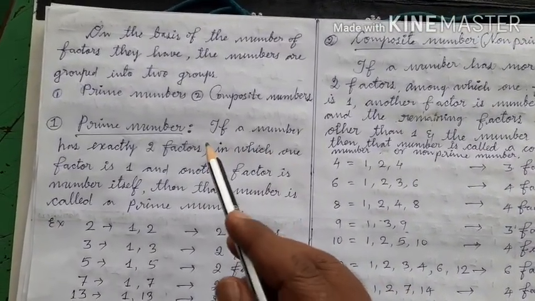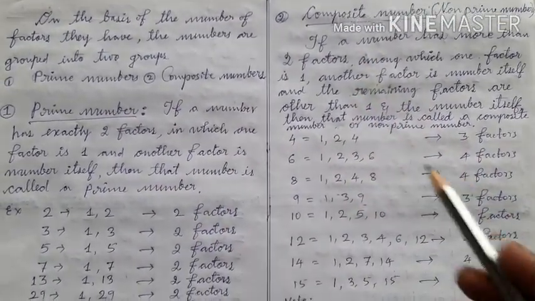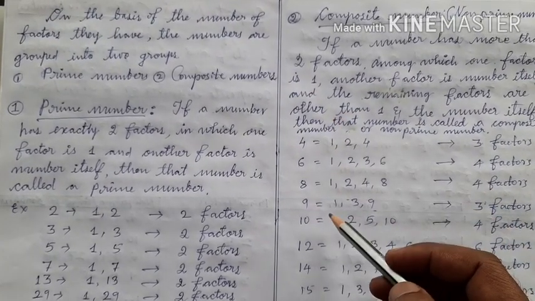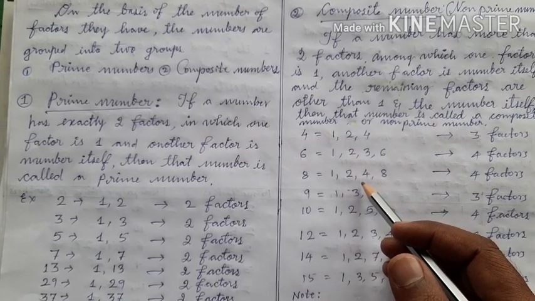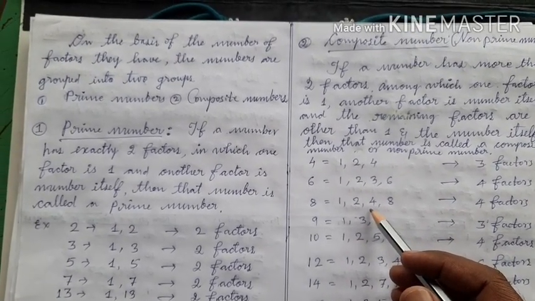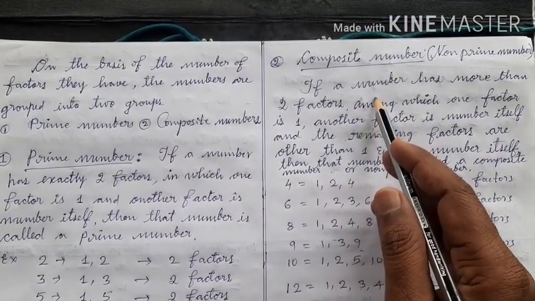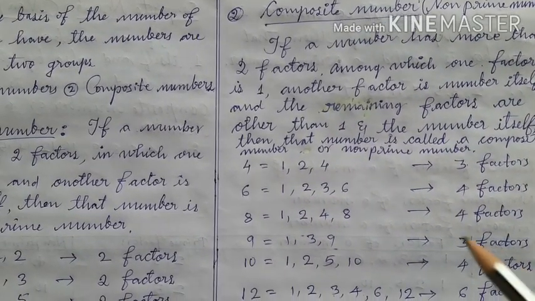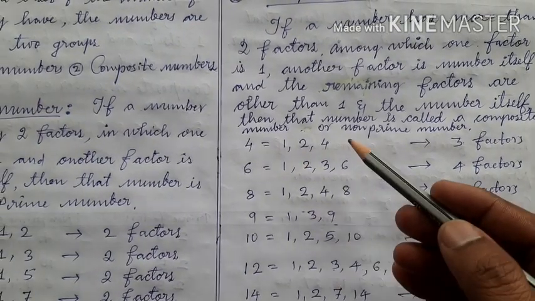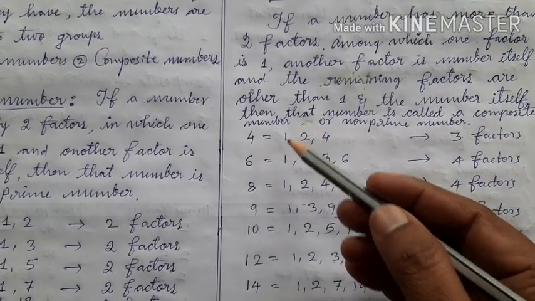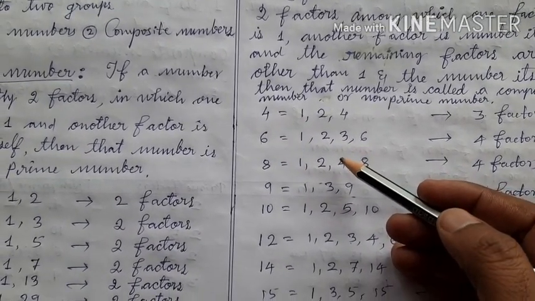Before we can understand prime numbers and composite numbers, we have to recall that different numbers have different numbers of factors. If we understand this, then it will be easier for us to learn about prime numbers and composite numbers. In your previous class, you learnt about the factors of a number, and you also know that different numbers will have different numbers of factors. Let us see here, children.